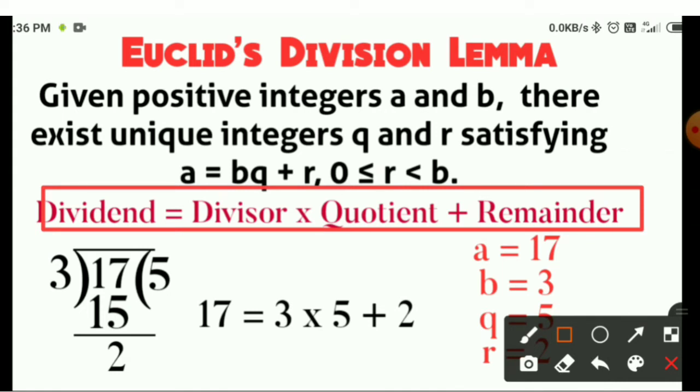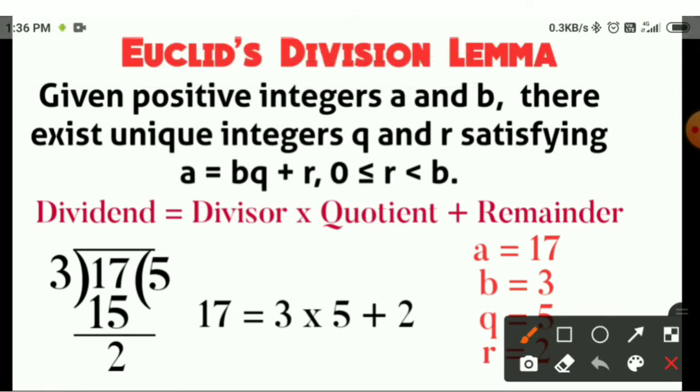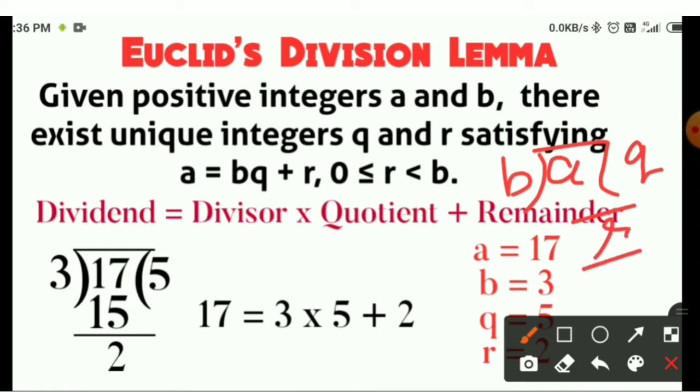Suppose you have a number a and you divide it by another number b. Then you will get a quotient, and after the division you will get some remainder.